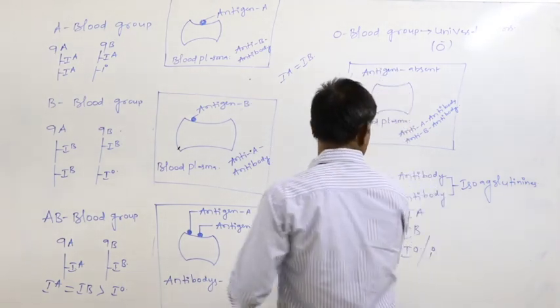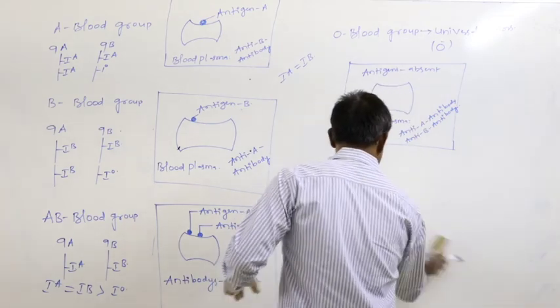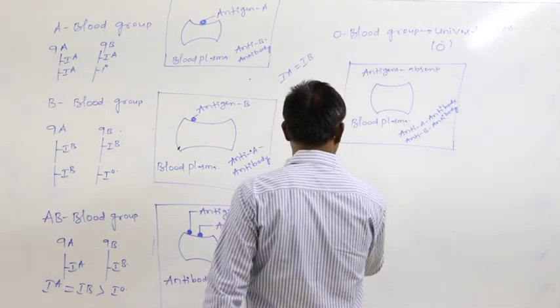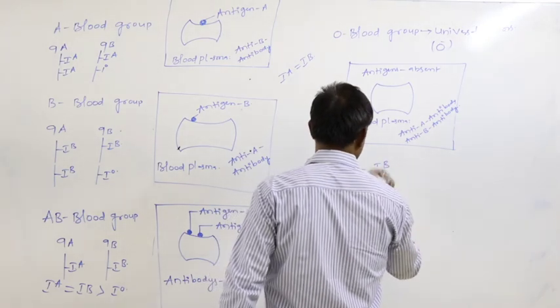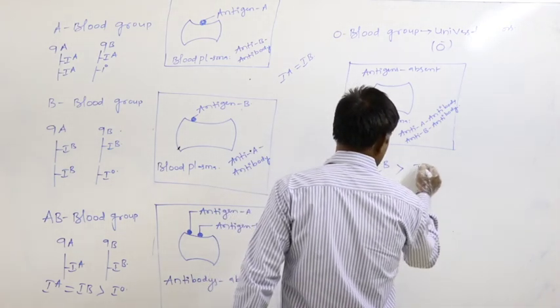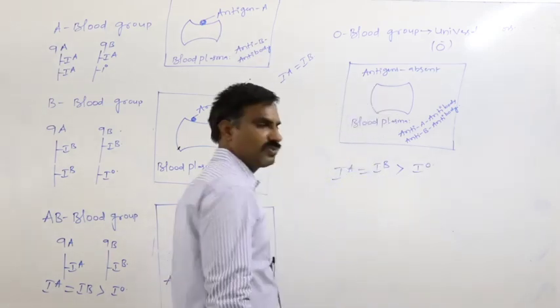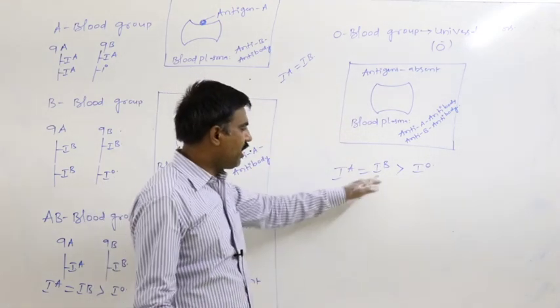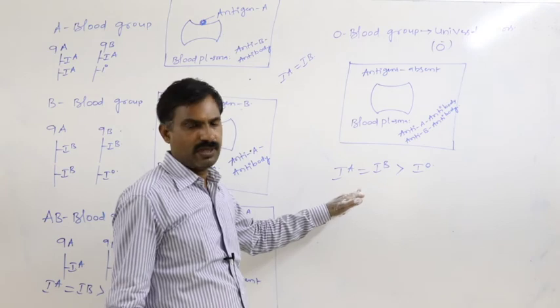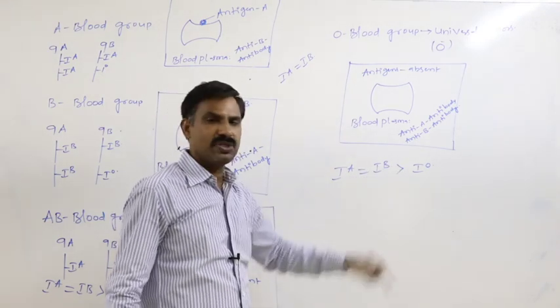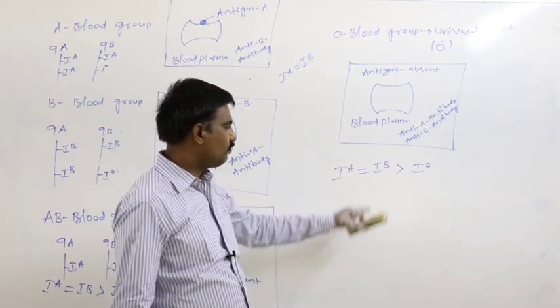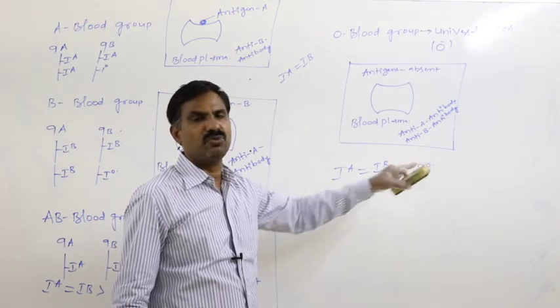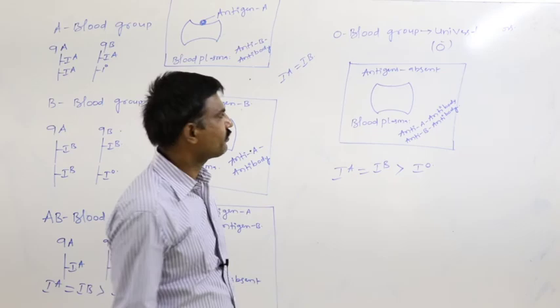Definitely here, IA equal to IB greater than IO. Means IA, IB are codominant. Both of them show the dominant effect over the IO. Both of them must show dominance over the IO.